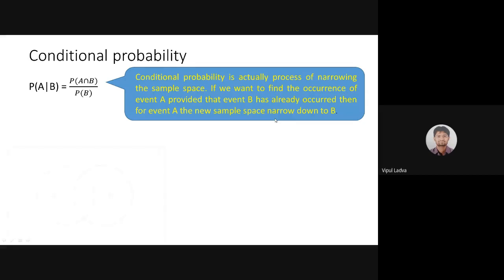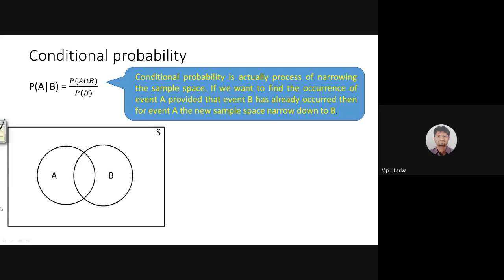How? With the help of a Venn diagram. Now, be with me.